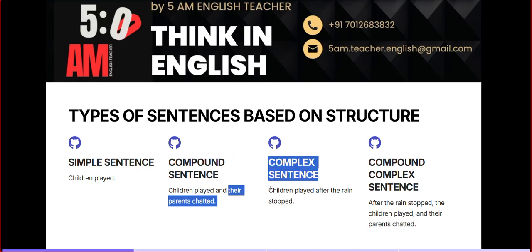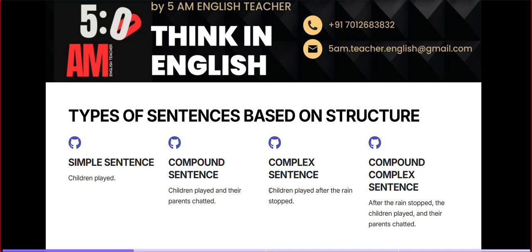But in case of a complex sentence, as you just mentioned, children played after the rain stopped. So the rain stopped, and after that, the children played. Two different actions at two different times. So right here, we use the connector after, which makes this sentence a little bit more complex. It is not that easy to structure, and I'll tell you why in the coming pages.